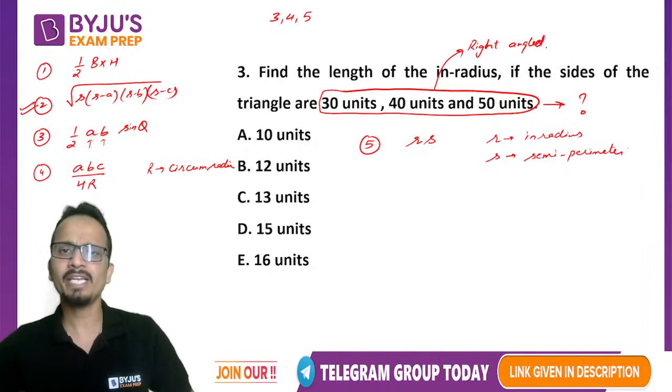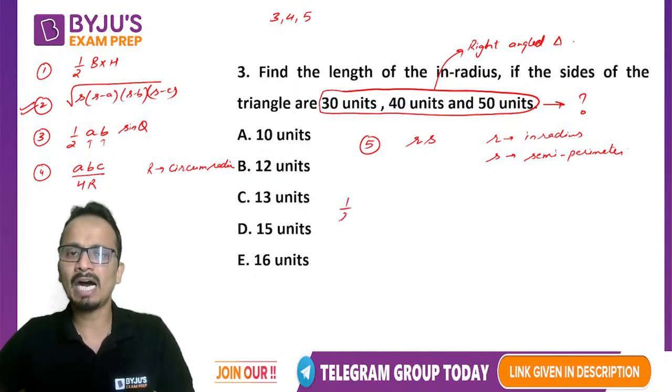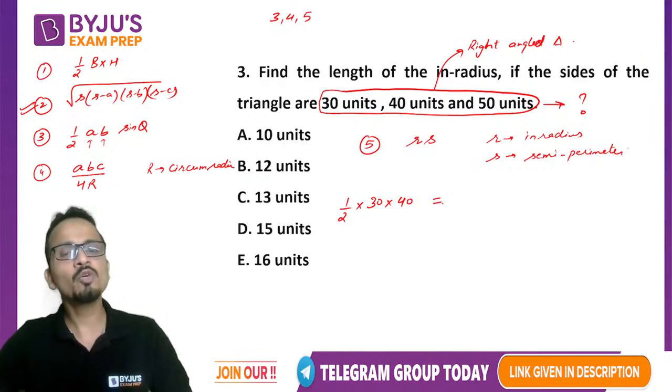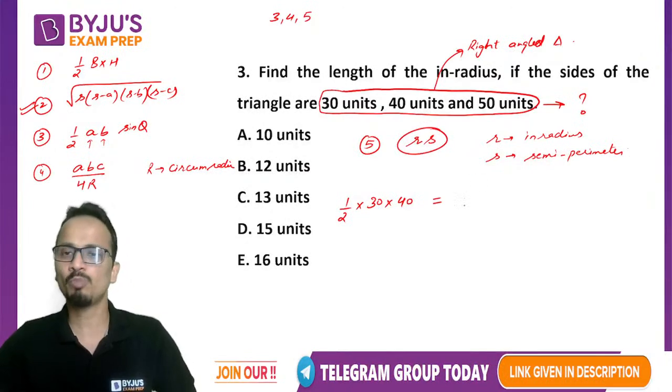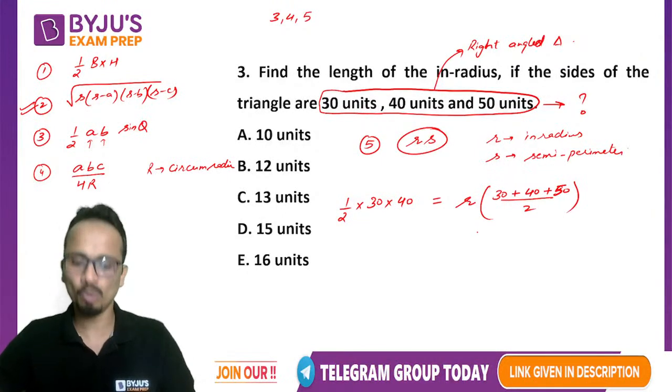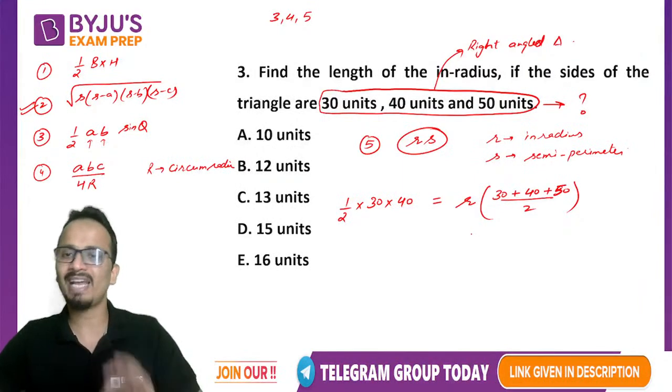Now all of you can write the area of this triangle quickly. How to find the area? So the area of this right angled triangle will be half into the product of perpendicular sides. So half into 30 into 40. Okay. This will be equal to the area if I use a different formula. So I'll use this formula, small r into small s. Now small r is not known. Small s is semi-perimeter, which is perimeter divided by 2, the sum of all the sides divided by 2. Okay. Now equate them and get the value of r. Okay. Am I clear? So this is one way you can find out the value of r.